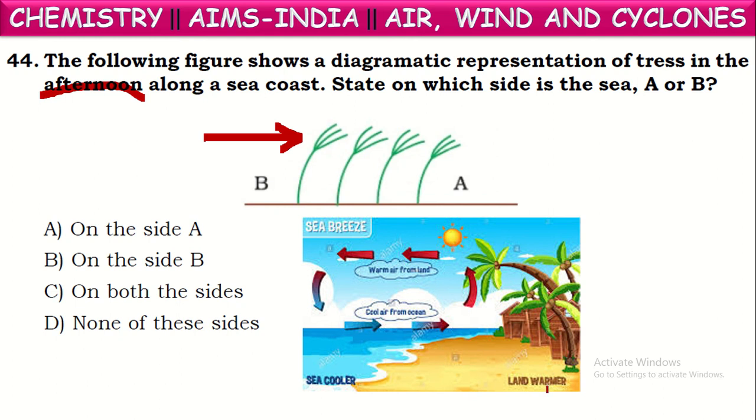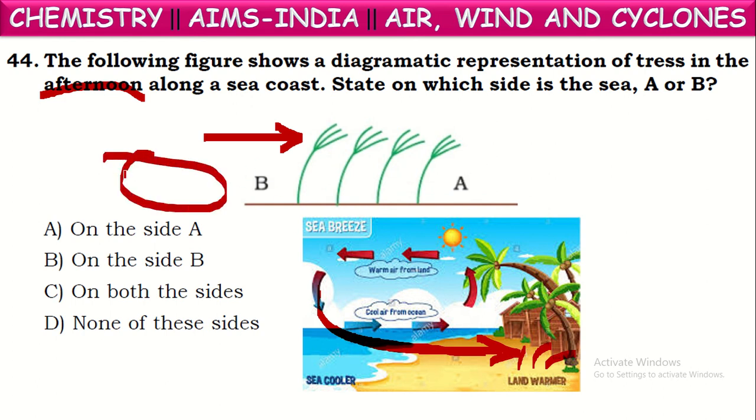Now the land will be warmer in the daytime and the water will be still cool. Now here a low pressure area will be created, and winds will come from sea to land. Because of this, the trees will be bent in this direction. Here the small trees will be bent like this. So we can say sea is on B side. From here the sea breeze is blowing like this. Because of that, these trees are bent towards A. Okay, the sea is on side B. This is the correct answer.